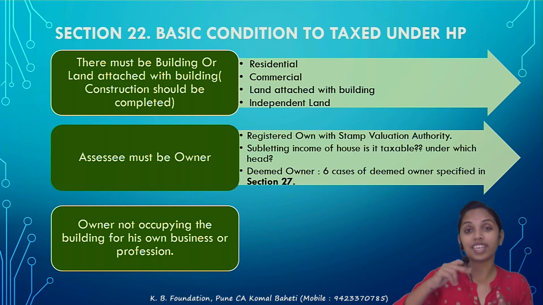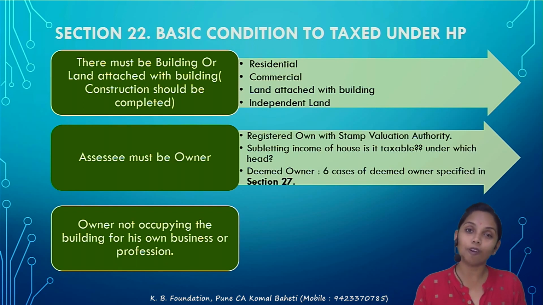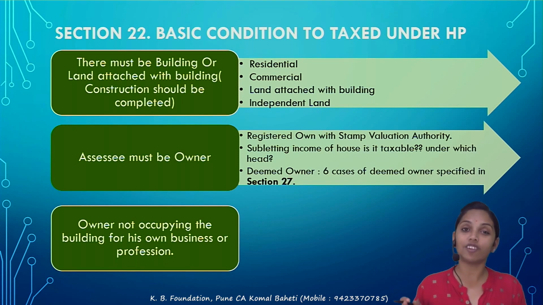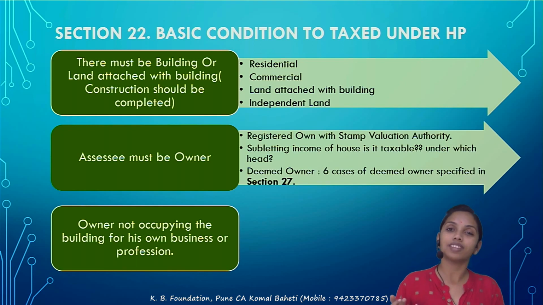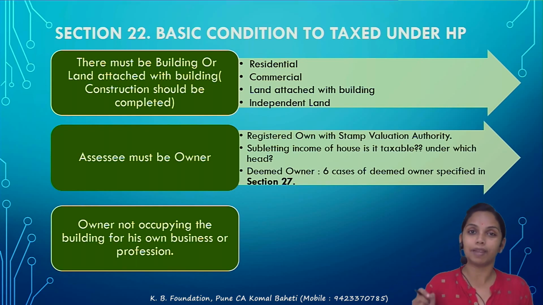If the owner has given it to a tenant and the tenant is carrying out his business, then what? Then it should be taxable under the HP because the owner is not carrying out his own business; the tenant is carrying out a business. Have you understood? So if the tenant is carrying out a business, then the rental income from such property should be taxable under the HP only.